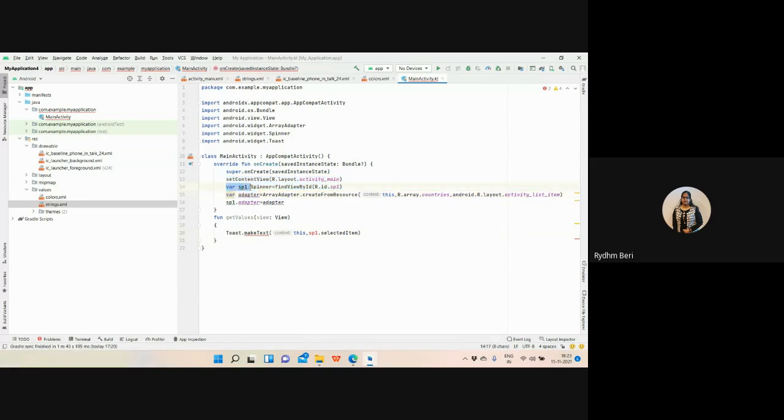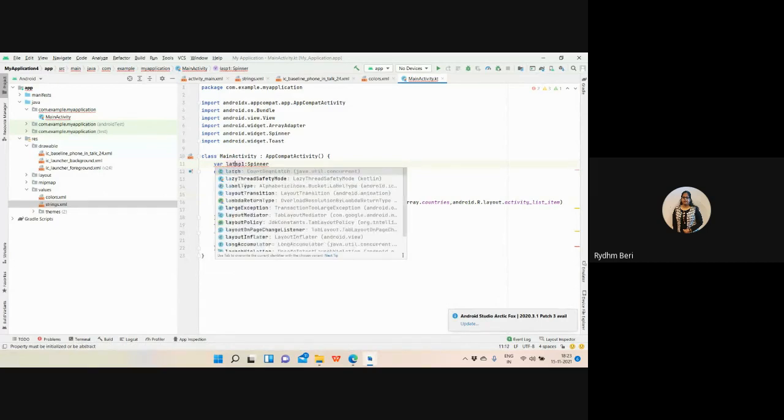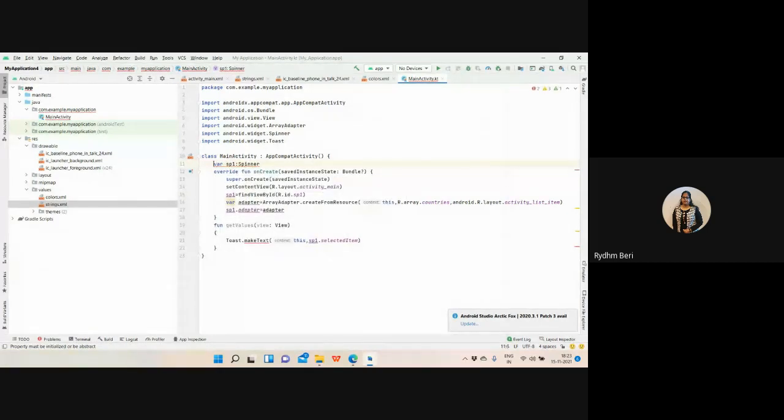If you want to remove this error, just remove the initialization from here and write lateinit var sp1: Spinner, and here remove the spinner, and instead write lateinit. What it means is that I will initialize this spinner later on, where I have initialized this spinner here, right?